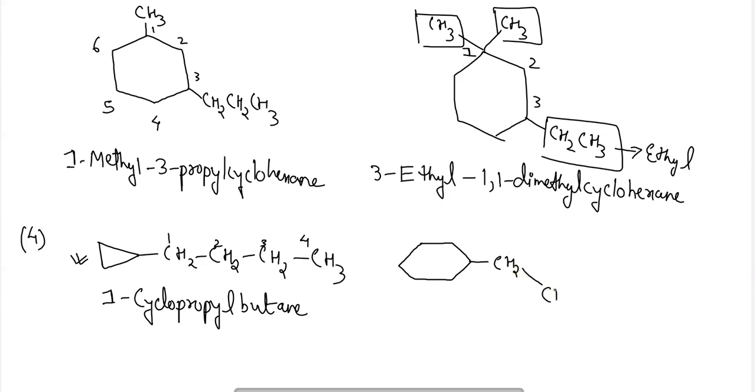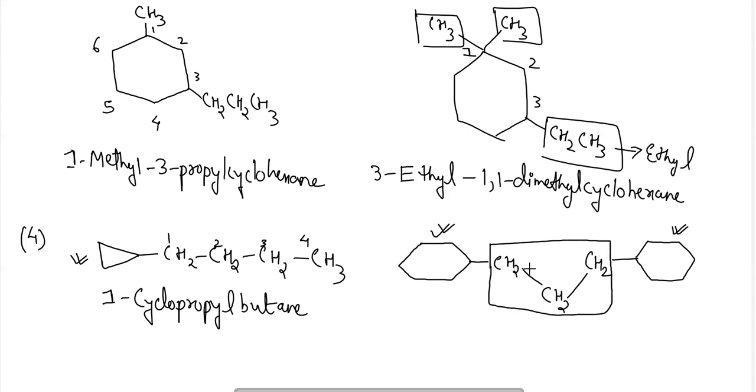CH2, CH2, CH2, like these compounds are there. Here we can see that two cyclohexanes are there, and both of these cyclohexanes are connected to this propyl group.